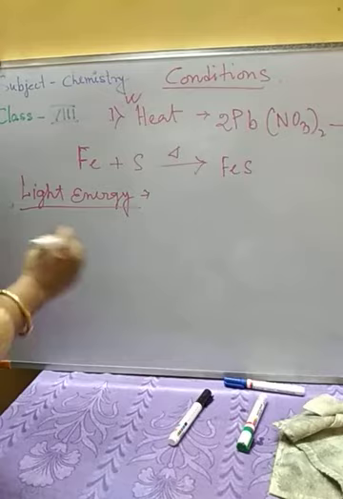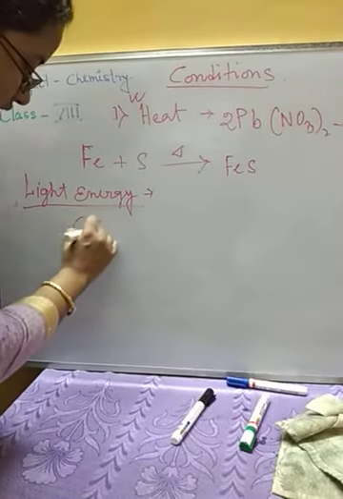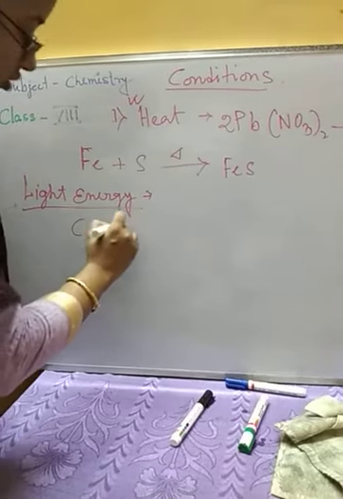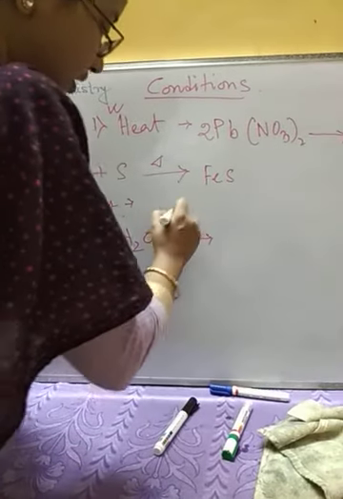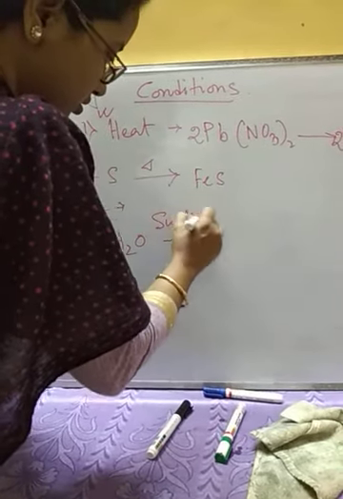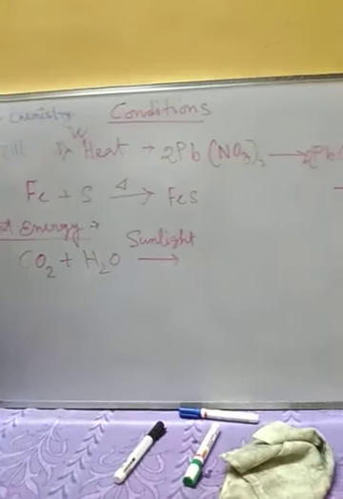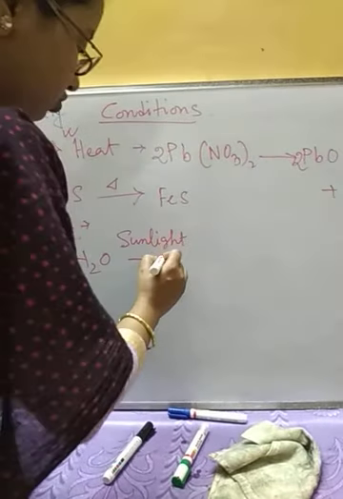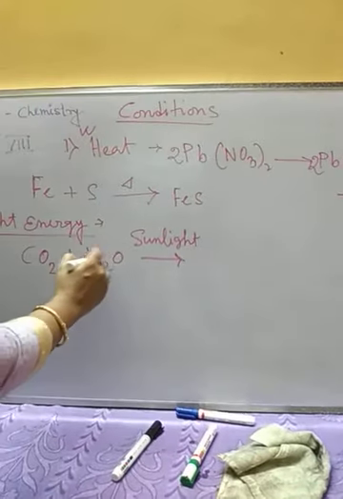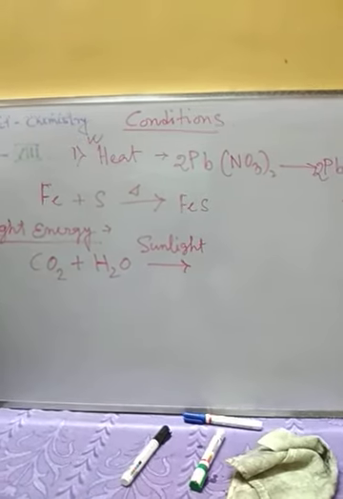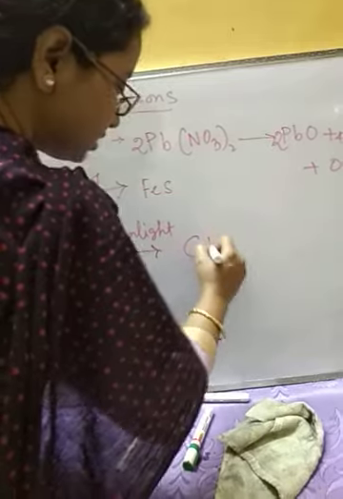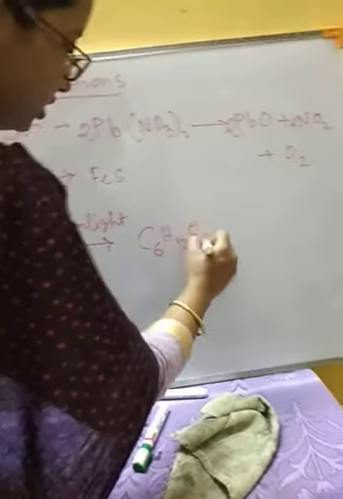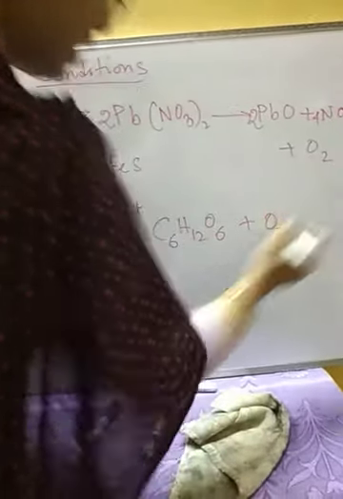Okay, so here what we need is carbon dioxide along with water, and in presence of sunlight, in chlorophyll, the green plant will make the food, and we are going to get glucose, C6H12O6, along with oxygen gas.